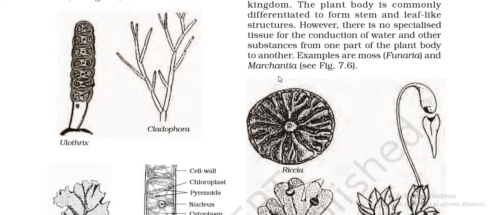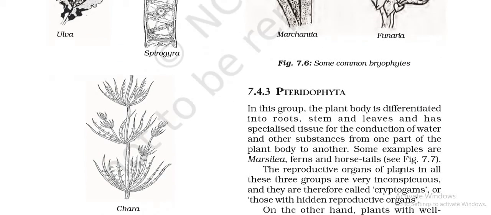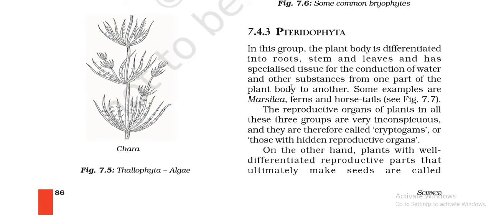Now there is no vascular tissue, no xylem, no phloem. So again, these moist conditions will only help in the transport of substances. You can see the examples here: Riccia, Marchantia and Funaria.